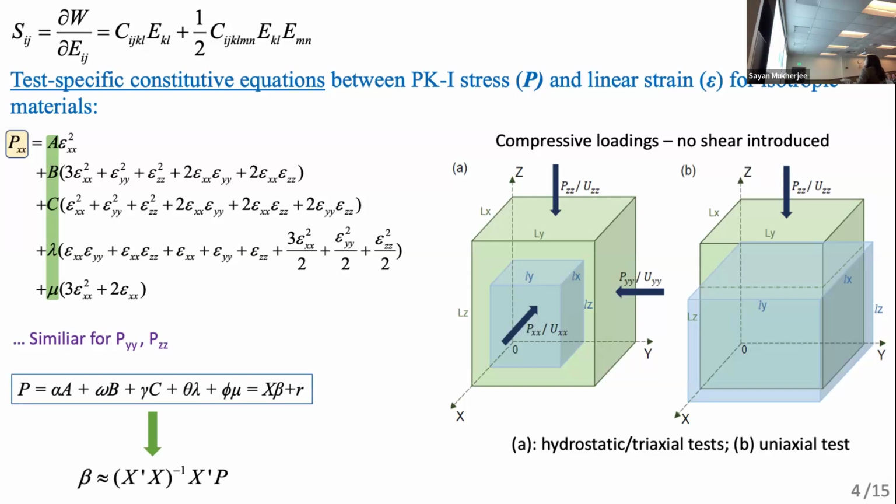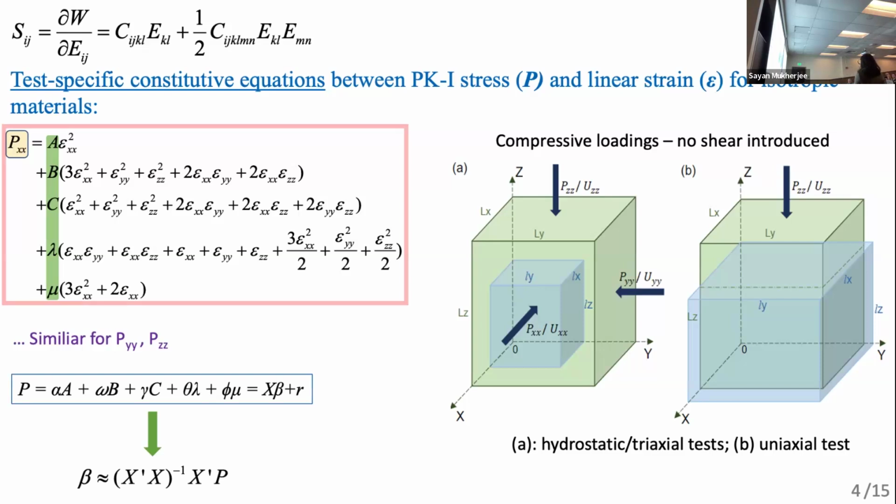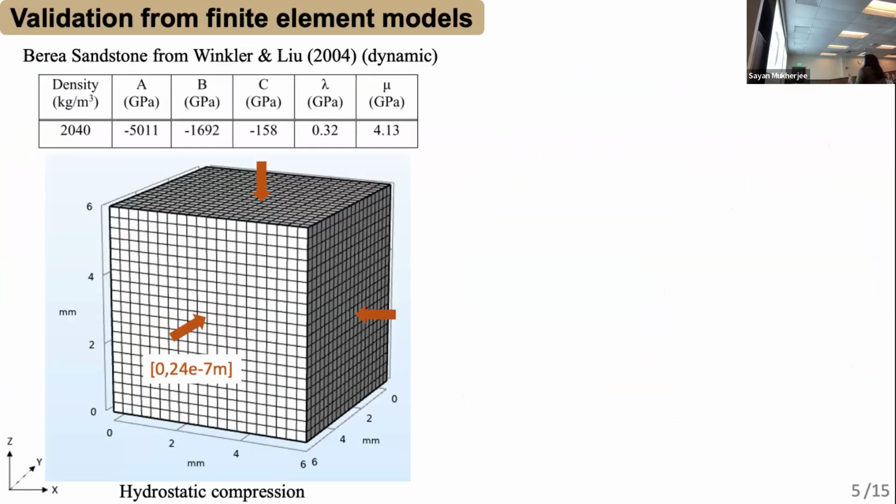And after I presented the test-specific equations that I derived, the first thing I want to do is, of course, validate the analytical solutions using the numerical method. In the finite element model, I chose a very simple geometry, which is a cube, and I applied the same displacement boundary condition to this cube, which mimics the rock under hydrostatic compression. The parameters come from the literature, but I want to mention that all these parameters are measured dynamically.